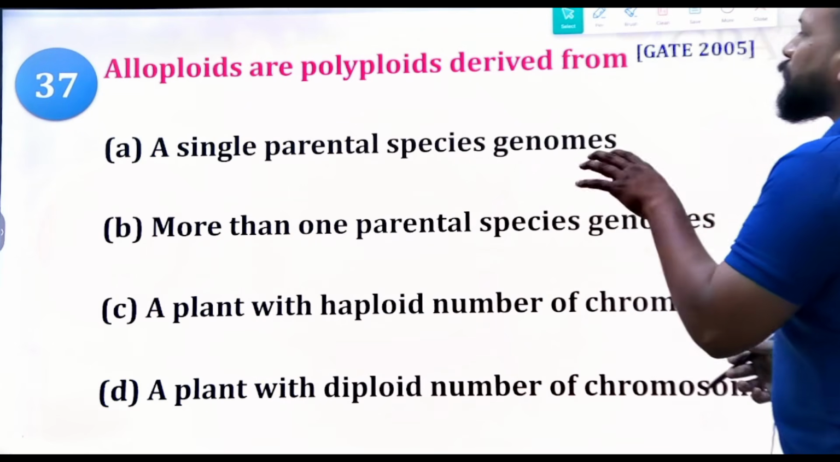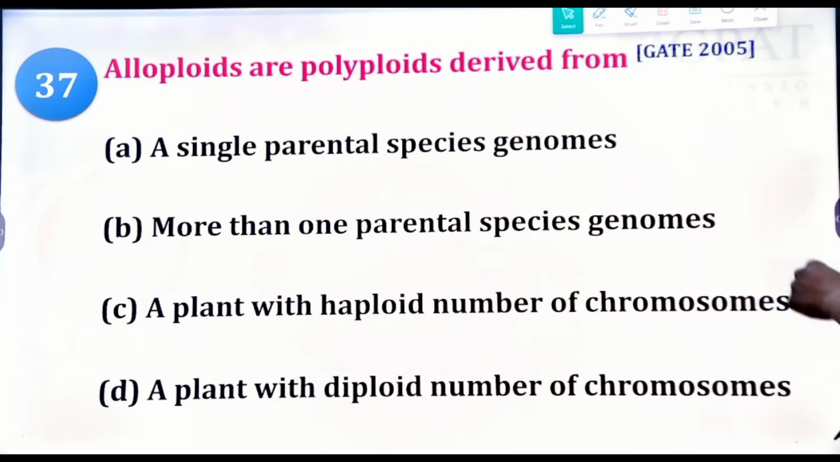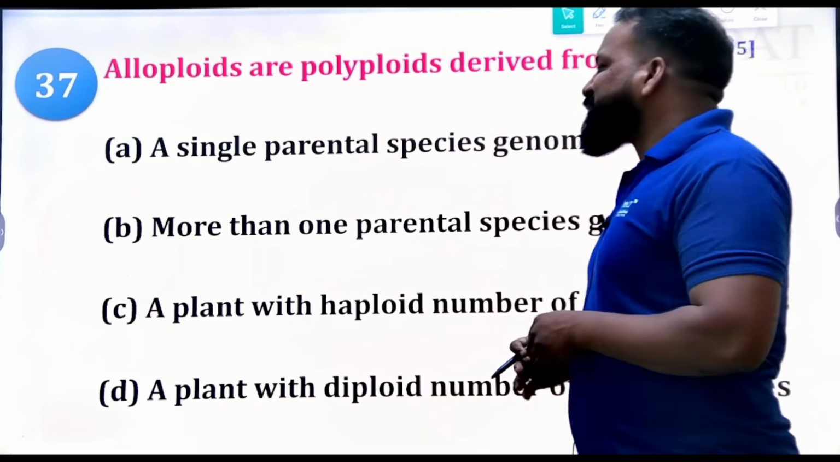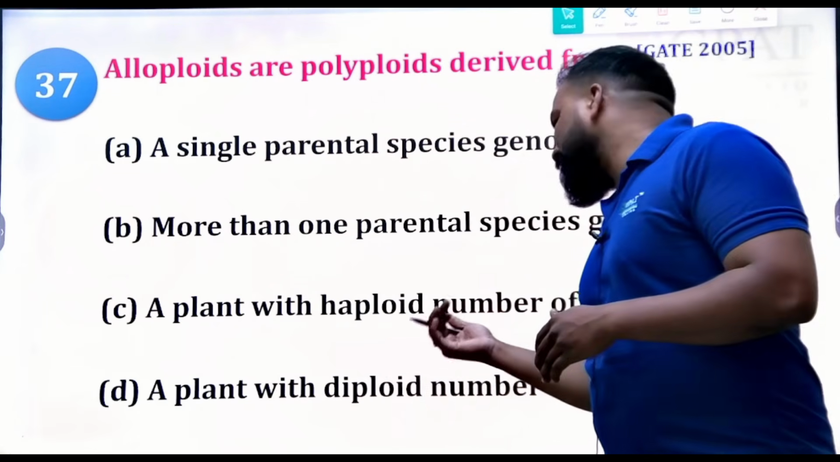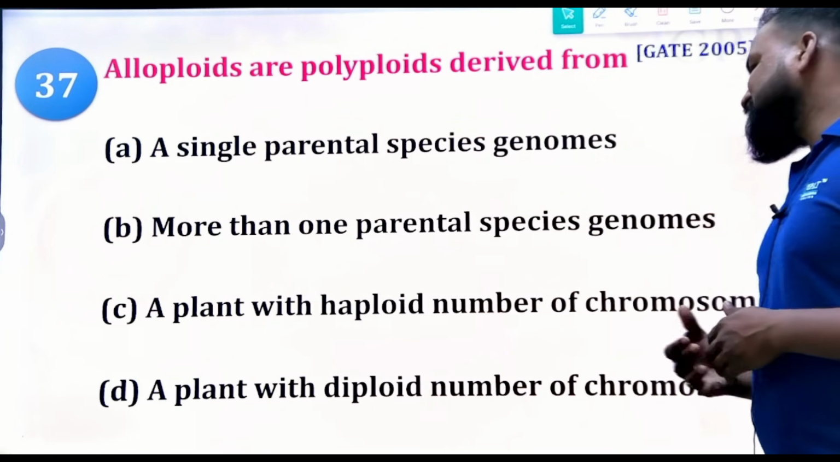Next, allopolyploids are the polyploids derived from which of the following? The GATE 2005 question. Single parent species. Okay, more than one parent species genomes. A plant with haploid number of chromosomes. A plant with diploid number of chromosomes.